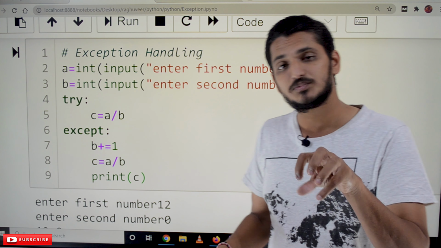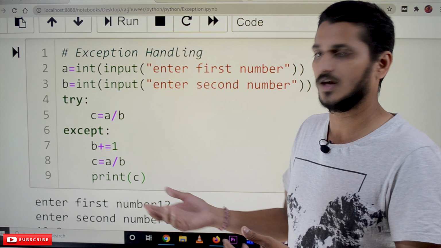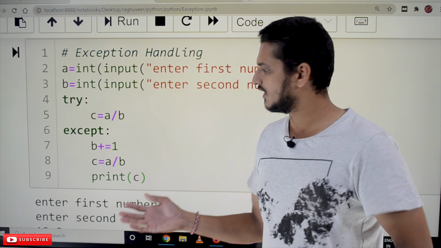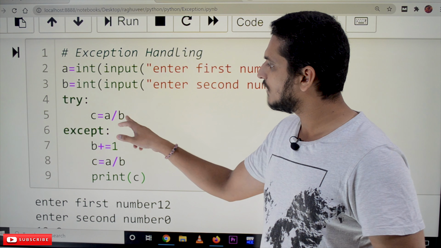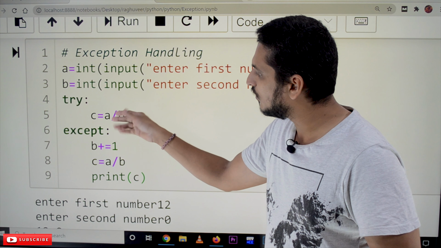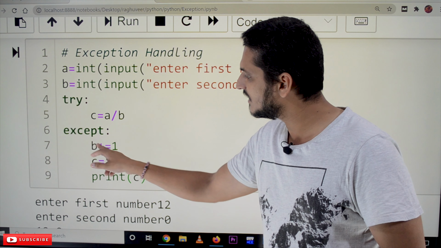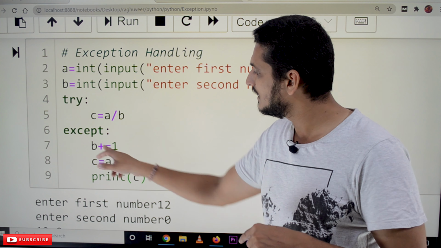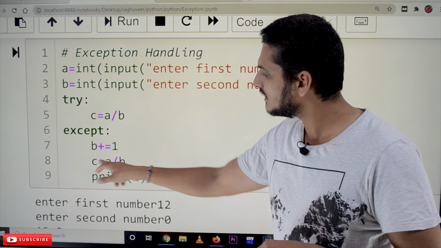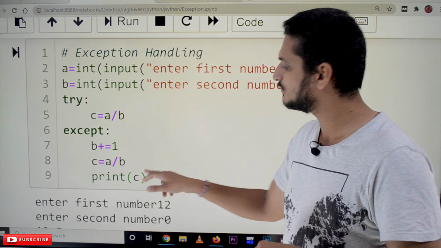So what's the exception, and how are we handling it here? This is a simple example we have considered: C is equal to A by B. Whenever B is 0, it raises an exception, and that exception is handled here. We are incrementing the B value, B plus equal to 1, then C is equal to A by B, and we are displaying C.